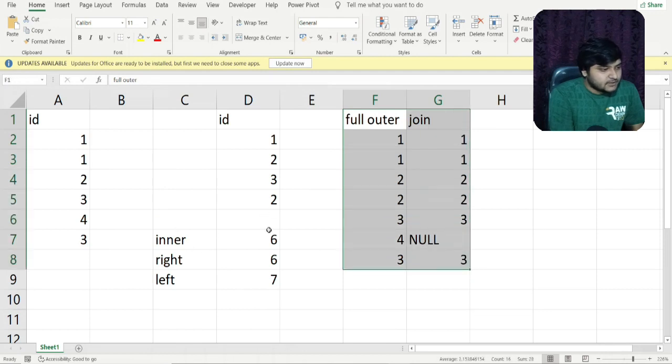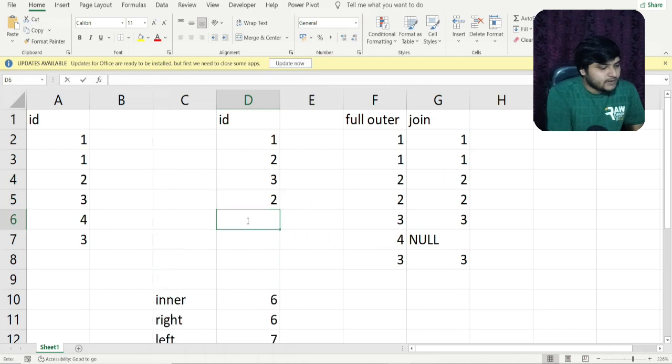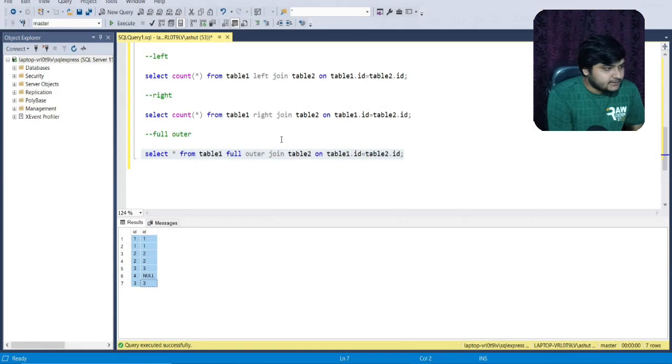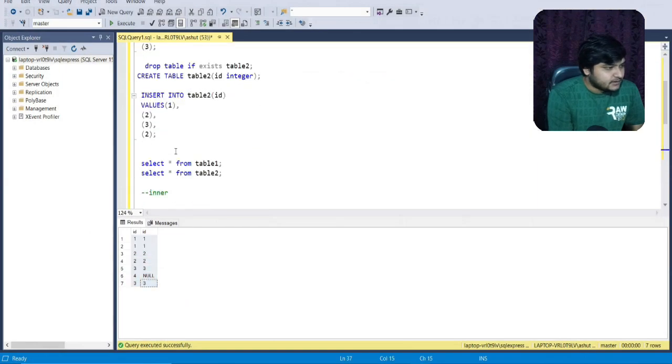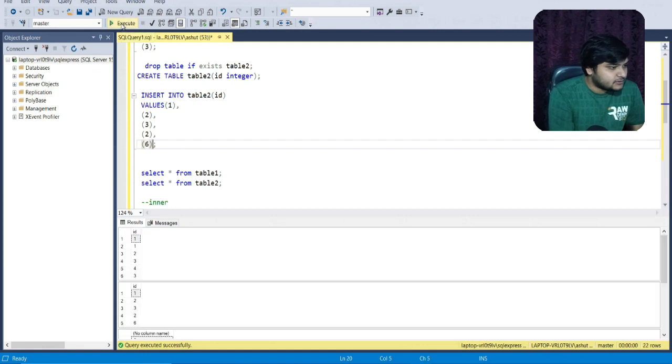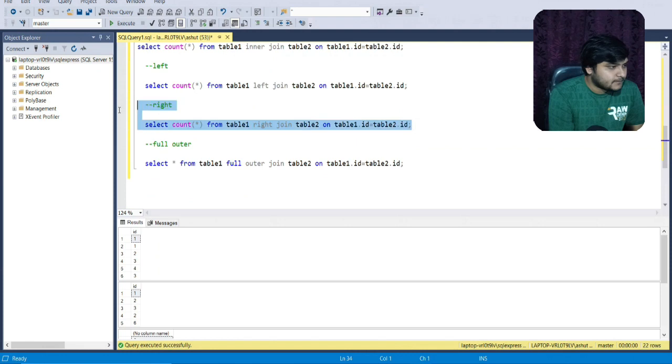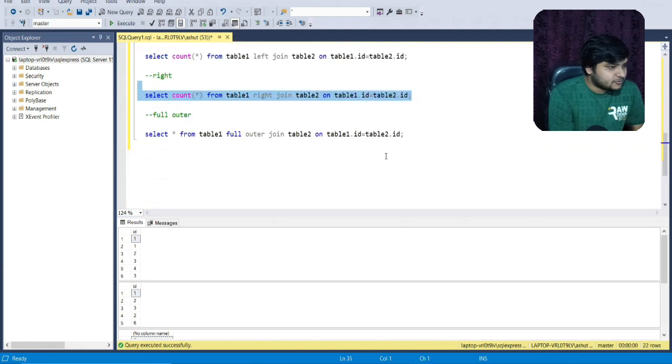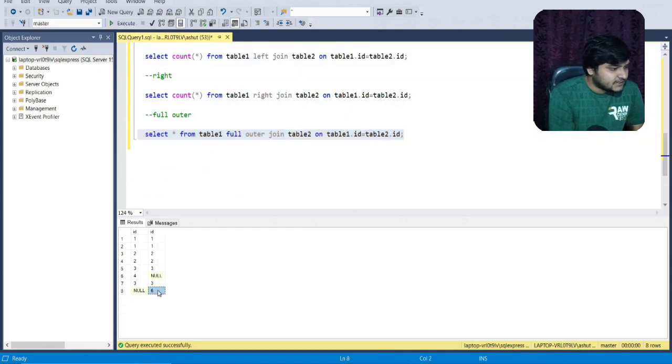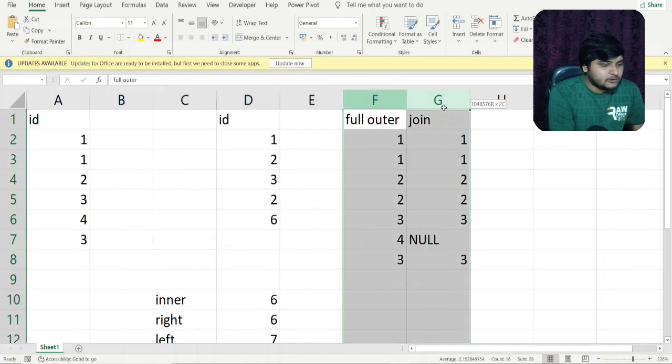So let's say what if, instead, another value was present here, which is 6. In that case, what would be the output? Let us enter 6 into table 2. This can help you understand, in much more detail, all the outputs of the full outer join. Let us execute the code and see what output is produced for the full outer join. So you can see 6 and null are coming here. As I discussed, from both the tables, whenever there is an unmatching record, we'll be getting all those results.